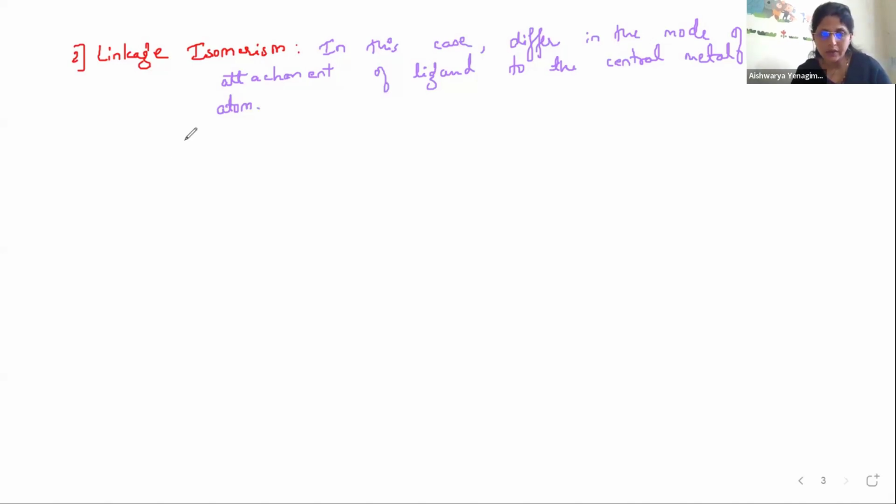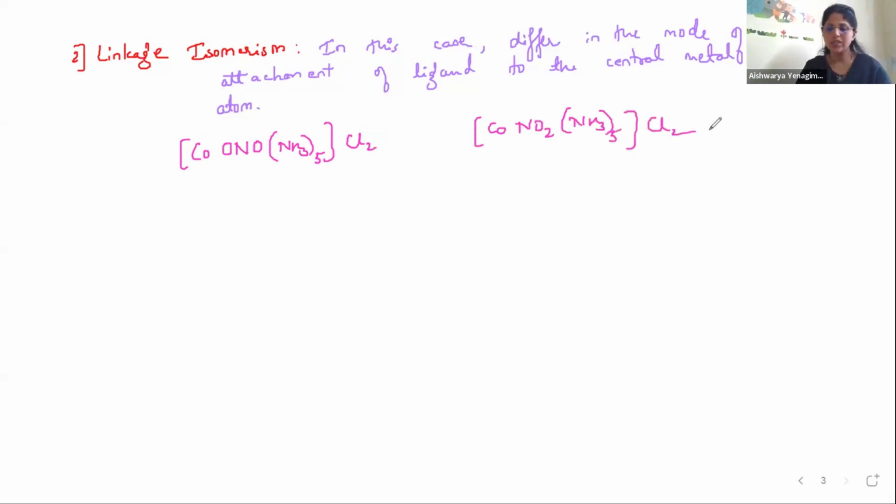Okay, fine. So I will write the example [Co(ONO)(NH3)5]Cl2. And here I'll write [Co(NO2)(NH3)5]Cl2. So you can see here, can you tell me the names for these compounds?